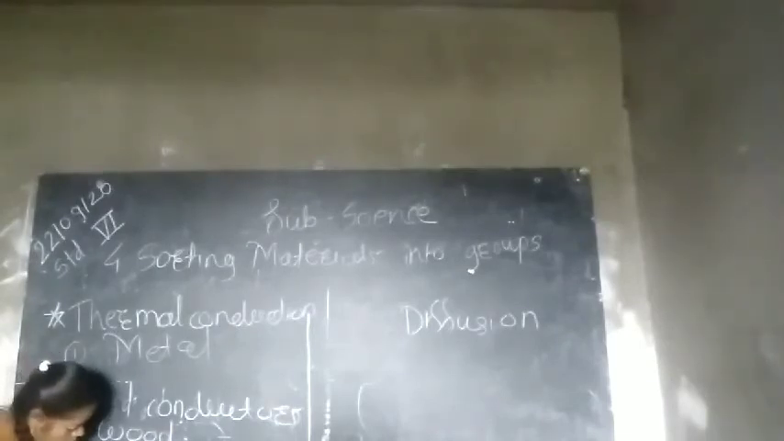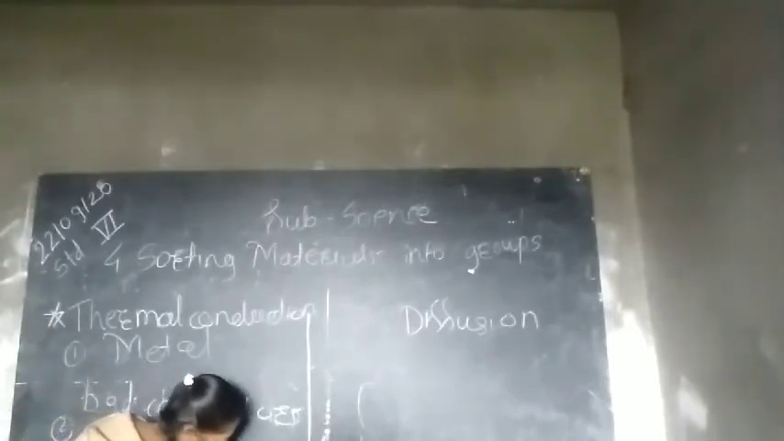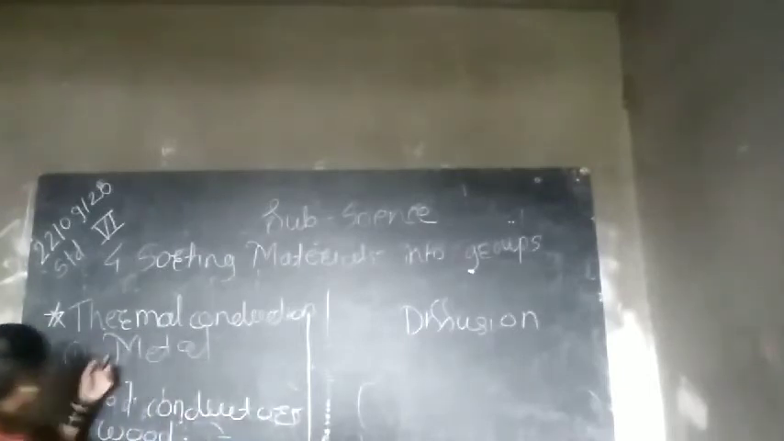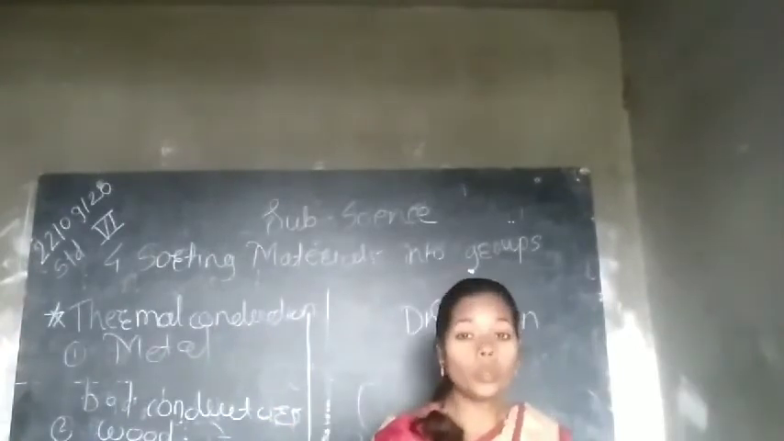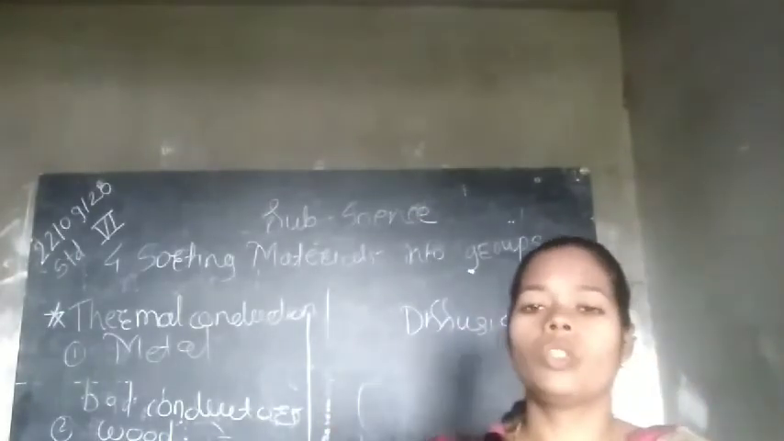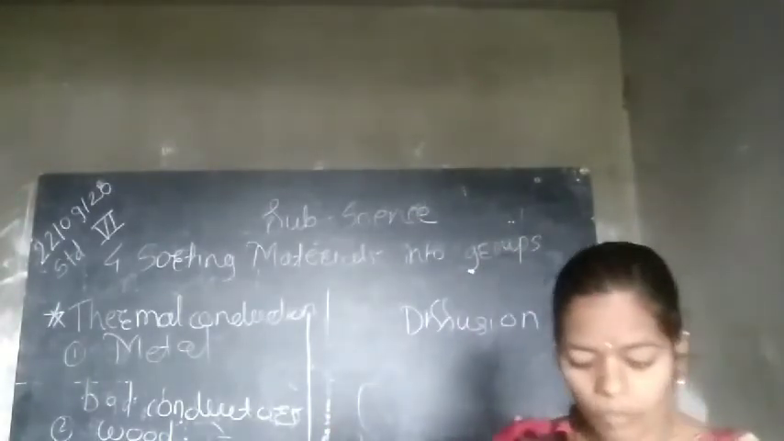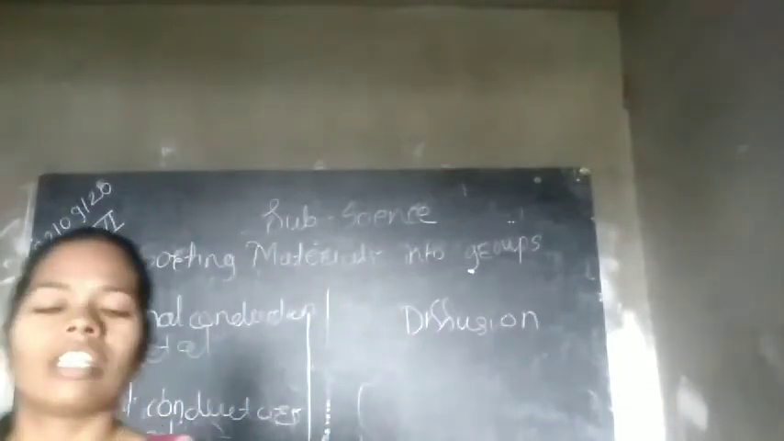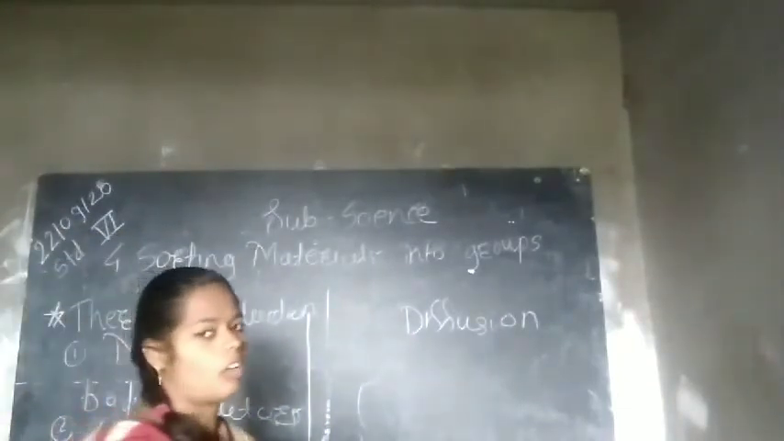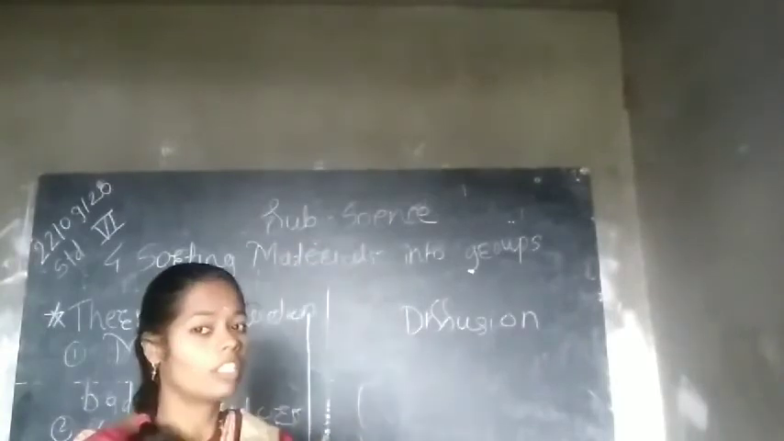Electrical conductivity means the third character, today's third character. This is the same as thermal conduction, just one word is changed. The substance which allows the current to pass, means the material which conducts electricity, that substance is called an electrical conductor. What is the definition?